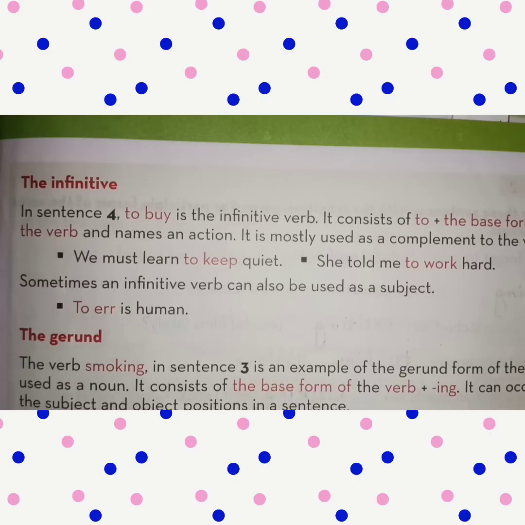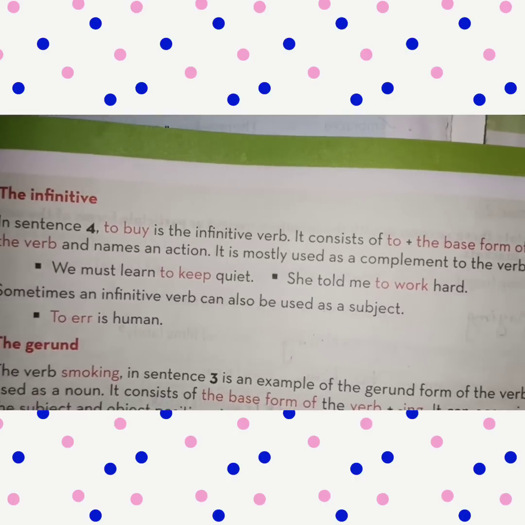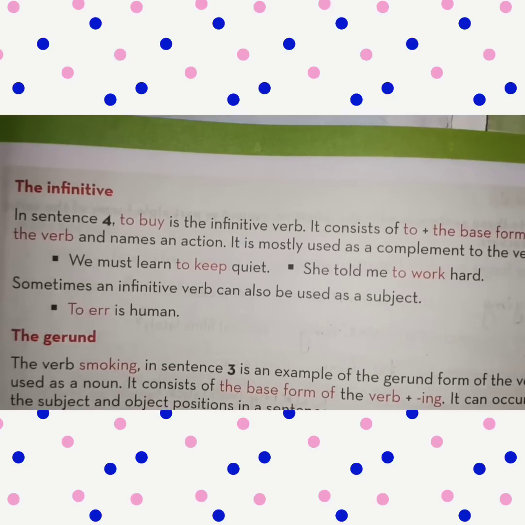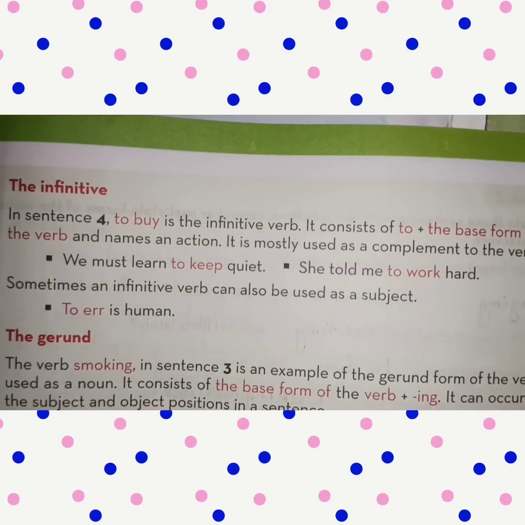So, to buy is the infinitive verb. An infinitive consists of to plus the base form of the verb, and names an action. It is mostly used as a complement to the verb.